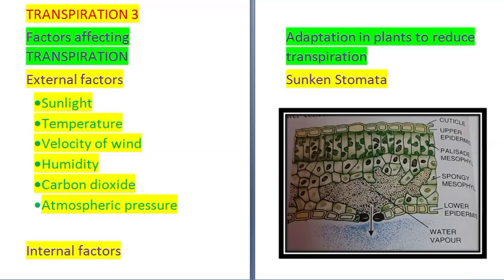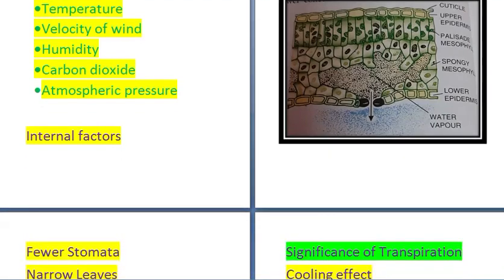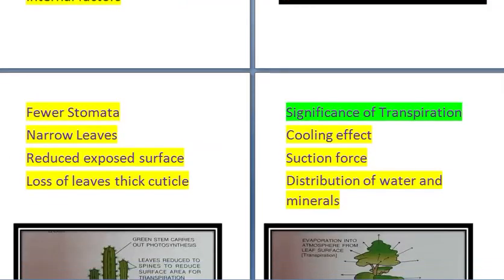First is sunken stomata. This is the leaf of Nerium. If you look at this leaf, you will find that the stomata over here on the lower surface, sometimes it gets covered by leaf hair. So such type of stomata is called as sunken stomata. So in Nerium, because of sunken stomata, the stomata is not in direct contact with the air, and as such transpiration gets reduced.